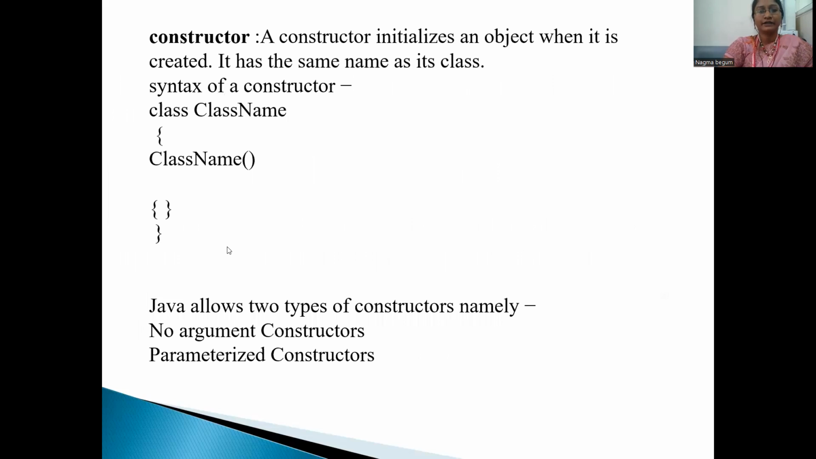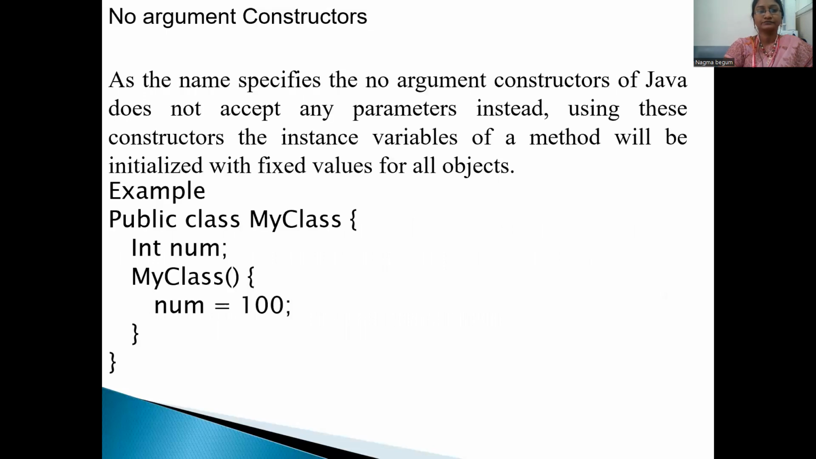What is a constructor in Java? A constructor initializes the memory of an object when it is created. It has the same name as its class. The syntax of a constructor is the class name. Then we have two types of constructors in Java. The first one is the no-argument constructor, and the second is the parameterized constructor.